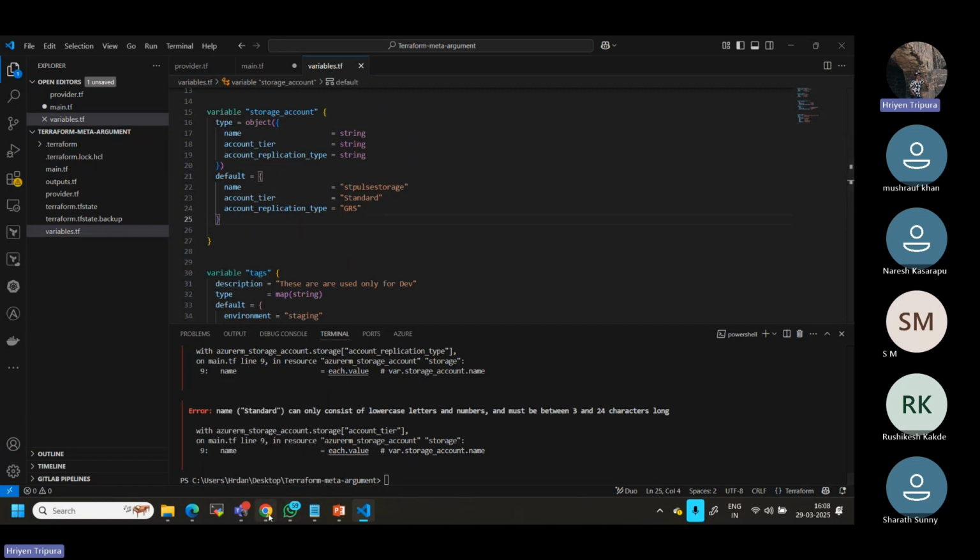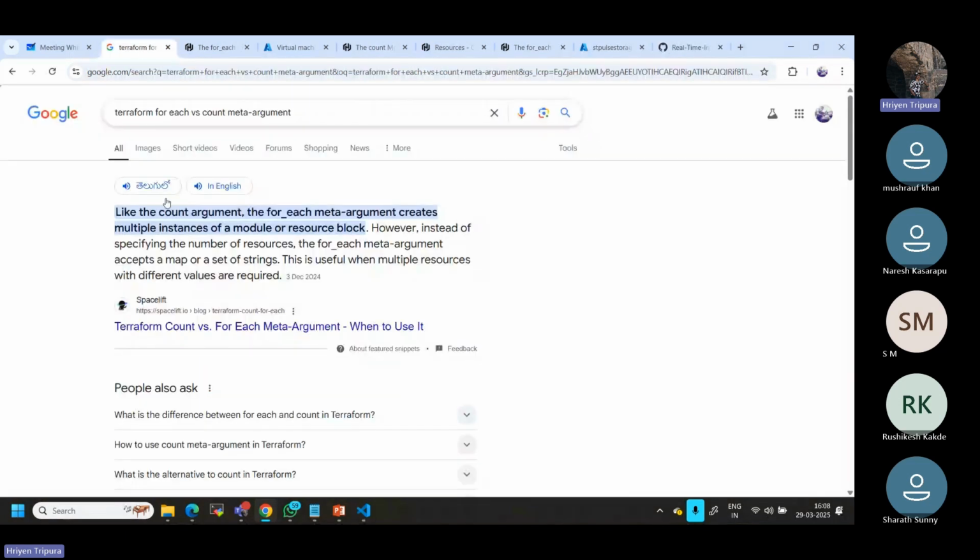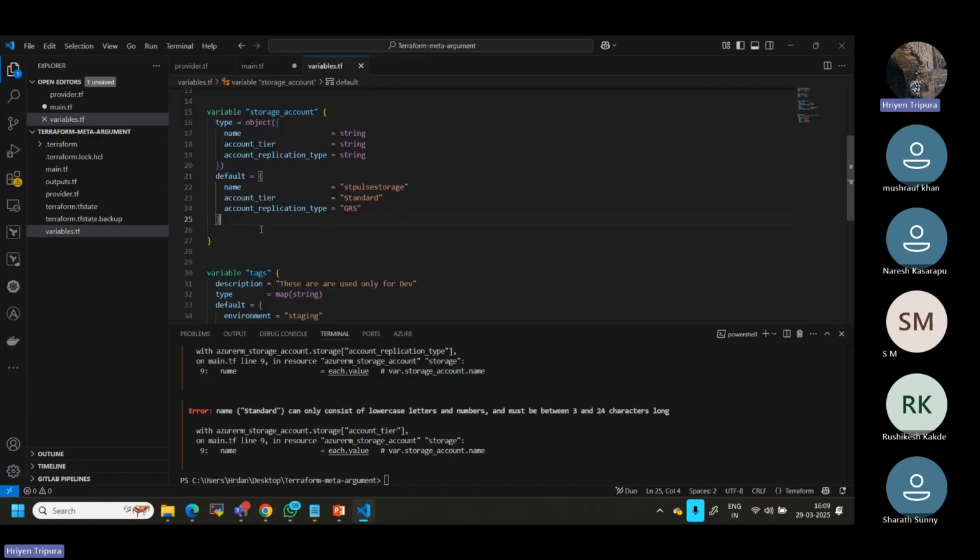It's not matching. The reason, as I told you, if you notice here what it says: the for_each meta-argument creates multiple instances of a module or resource. However, instead of specifying the number of resources, for_each accepts a map or set of strings, right? It accepts a map or set of strings. But if you notice here, we do not have any map here. It is an object. It's not a map. This is the reason why we need to know the data structure.